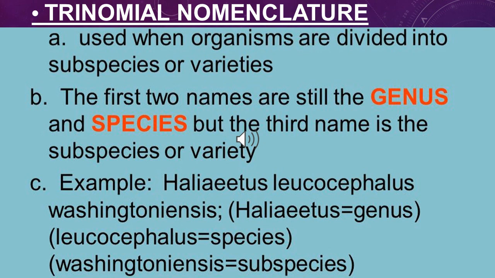Trinomial nomenclature. When the organism's name is written in three parts, it is called trinomial nomenclature. Here, the first name is the genus, the second name is the species, and the third name is for the subspecies. That means when organisms are divided into subspecies or varieties, then trinomial nomenclature is used.